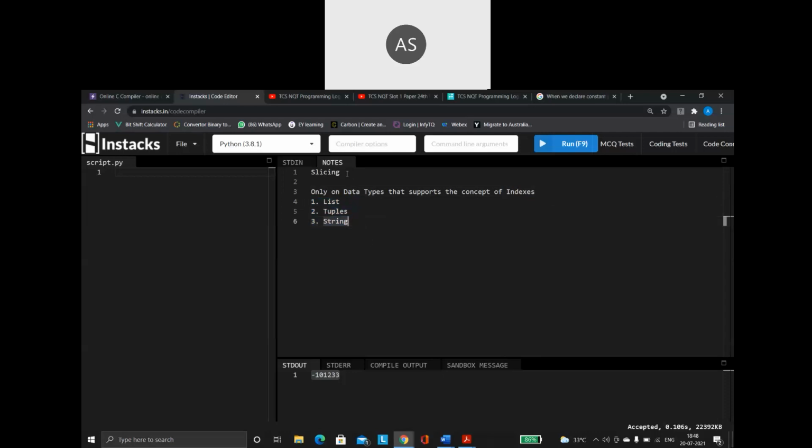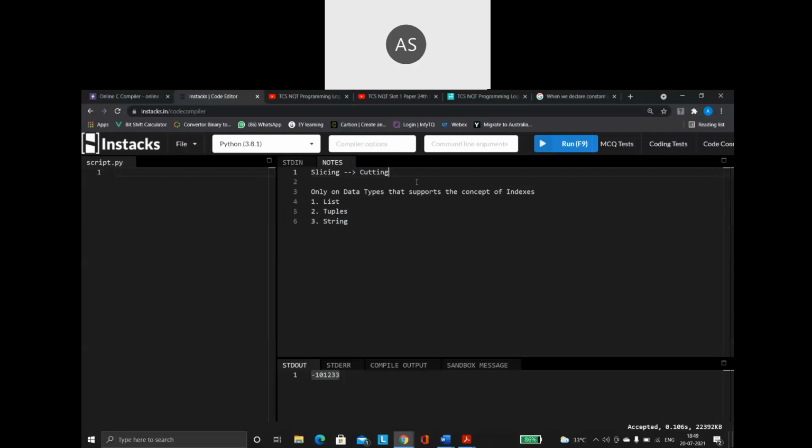Right. Second thing is, what is slicing? So what exactly is slicing? Slicing simply means cutting. So I have a list. I want to take only part of that list. I don't want a complete list. I want to take one part of the list.